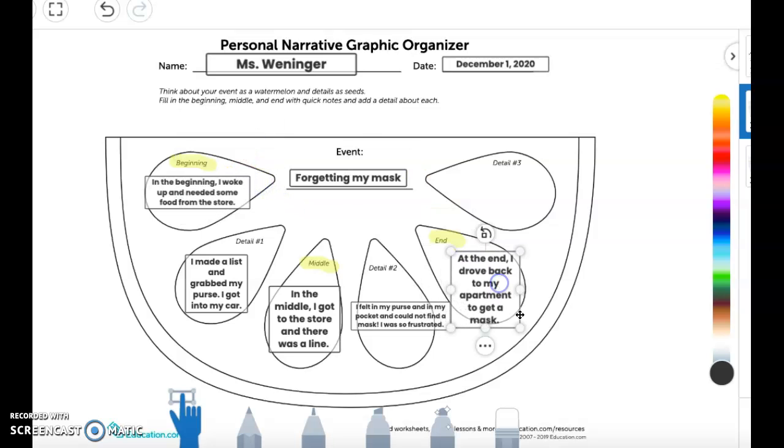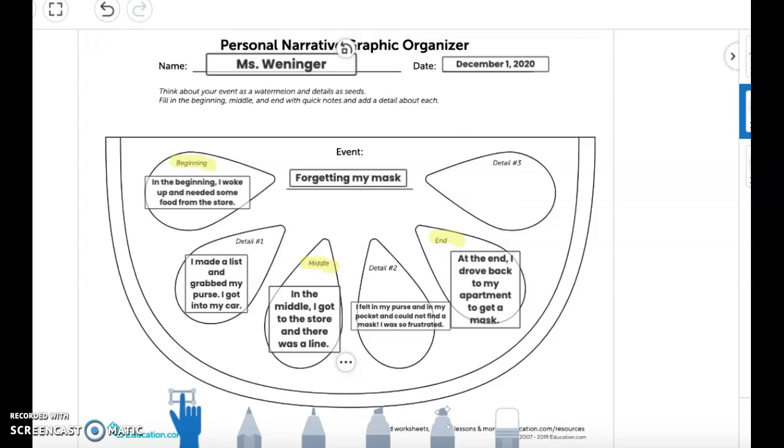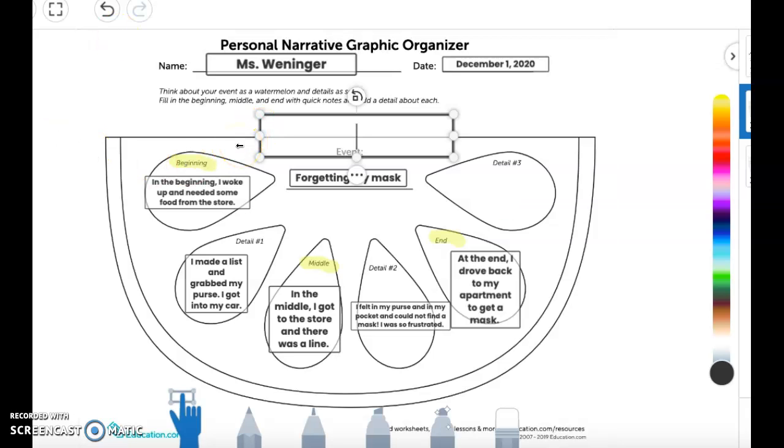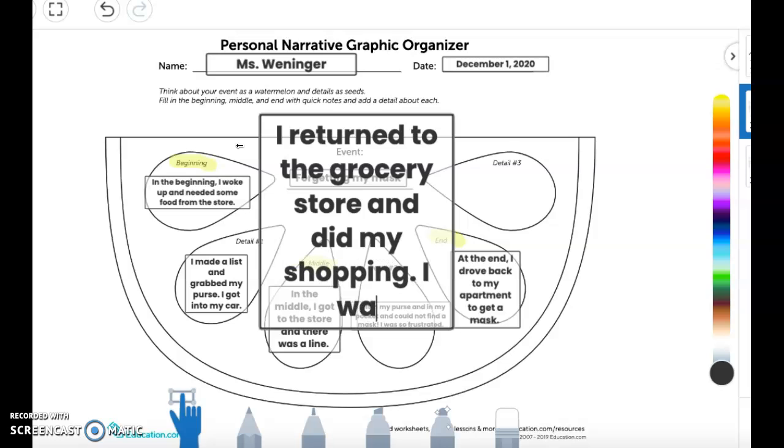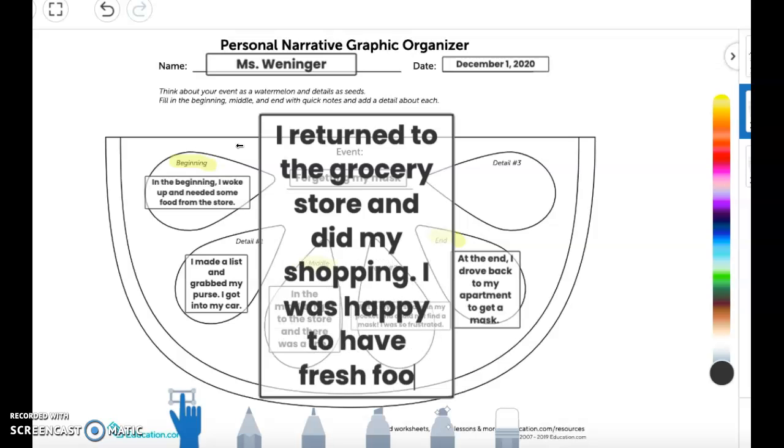Move that over here. At the end, I drove back to my apartment to get a mask. I returned to the grocery store and did my shopping. I was happy to have fresh food when I got home.